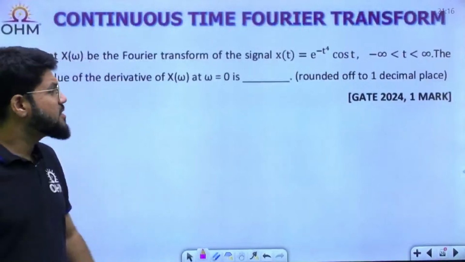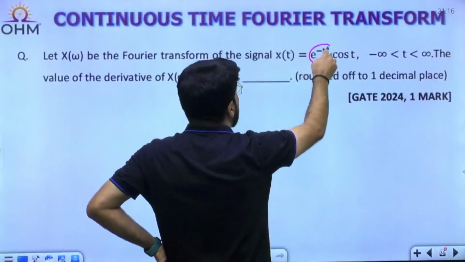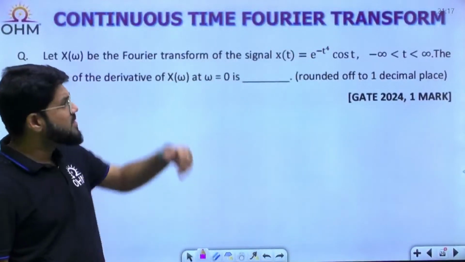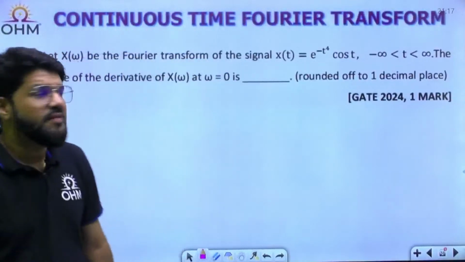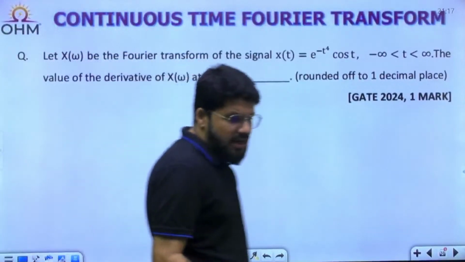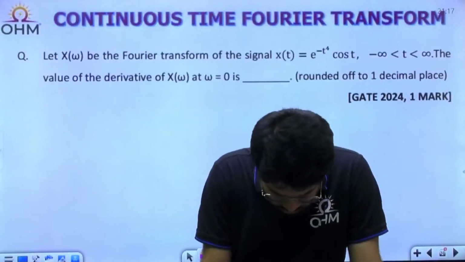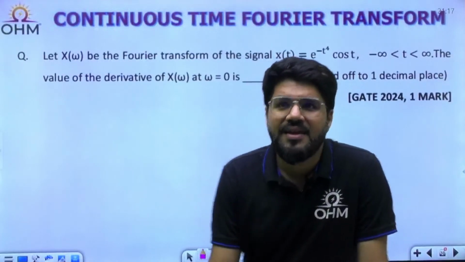See, this is not any of the common signals that I have given in the table. e power minus t power 4. If it was t square, then we could think about a Gaussian multiplied by cos. It is an e power minus t power 4 function, none of the standard signals that you know. What is the value of the derivative of the Fourier transform only at omega equal to 0?